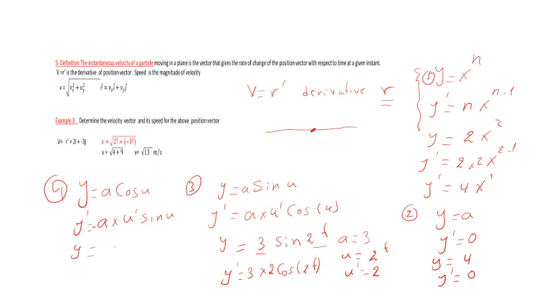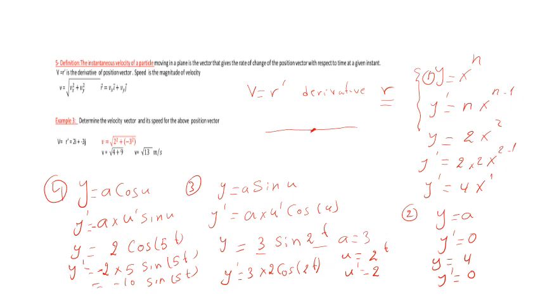Example: y equal 2 cosine 5t. y prime equal 2 times u prime, which here is 5, since u is 5t. The derivative of cosine is minus sin 5t, we get minus 10 sin 5t. Why do we take the derivative? Why do we need derivative rules? To get a function from another function. I mentioned it in the classroom and we make examples and exercises.